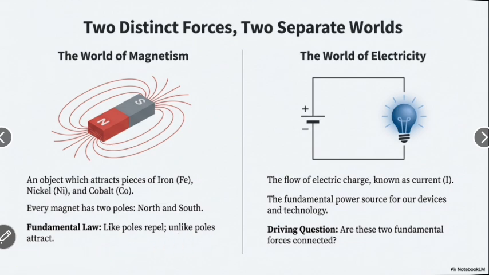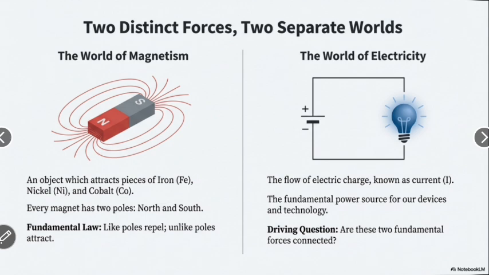Now we see the fundamentals of current. The world of electricity: we can see a circuit where a cell has a positive terminal and a negative terminal. There is a bulb connected, which glows when the current flows in the circuit.